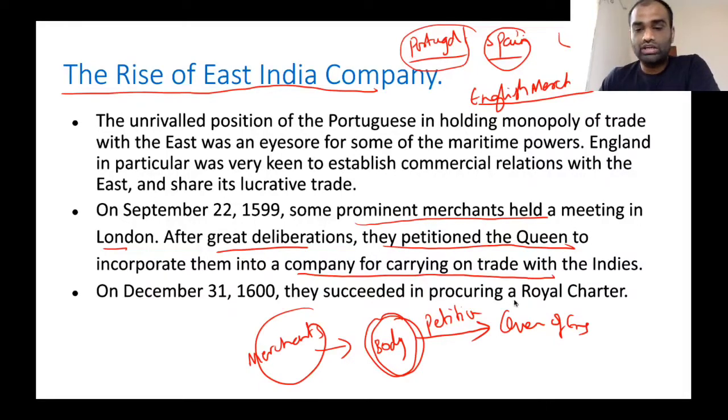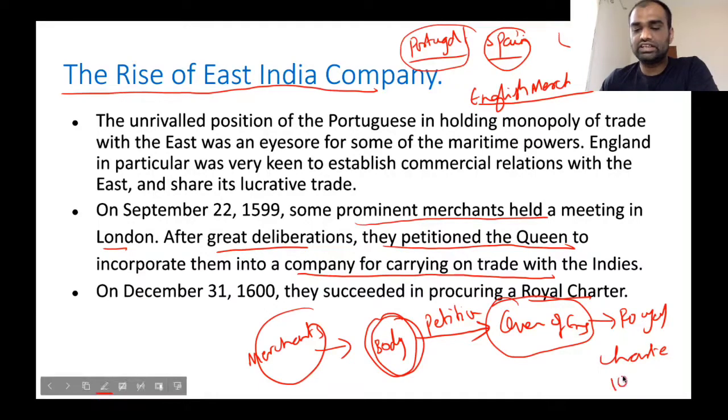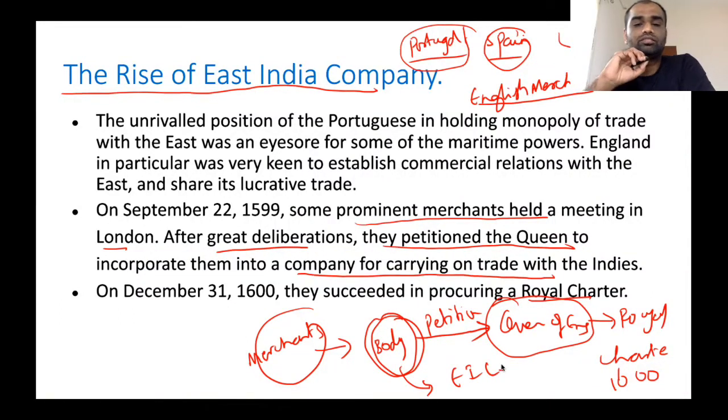The Queen of England issued a royal charter in 1600, incorporating this body into the English East India Company. After receiving the petition from prominent merchants in Britain, she issued the royal charter in 1600, incorporating this body into the East India Company.